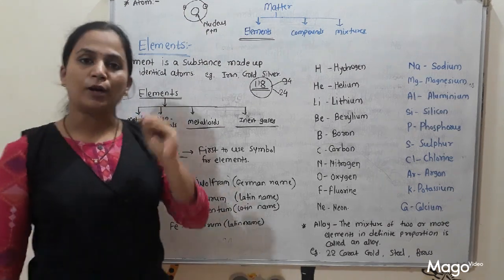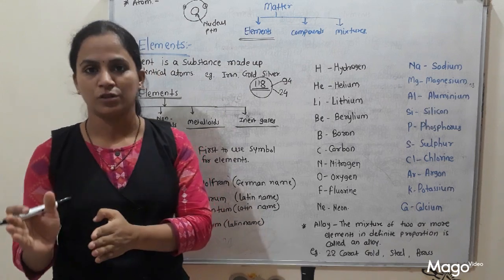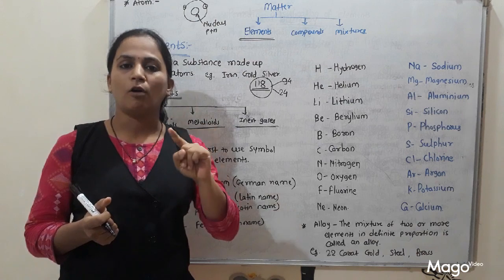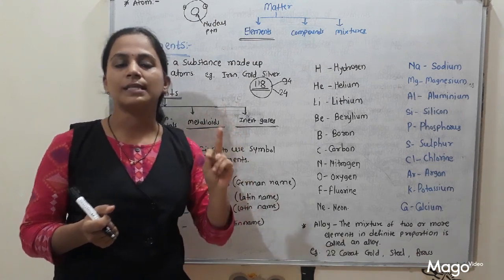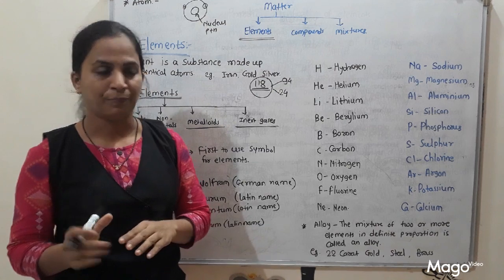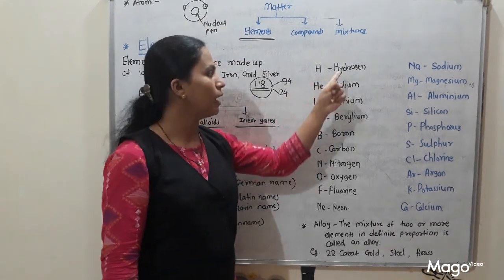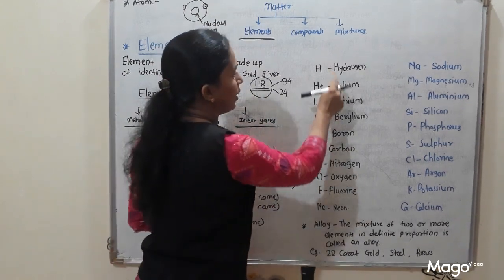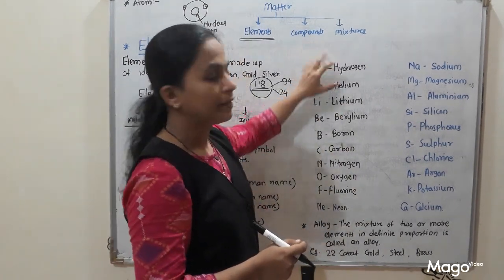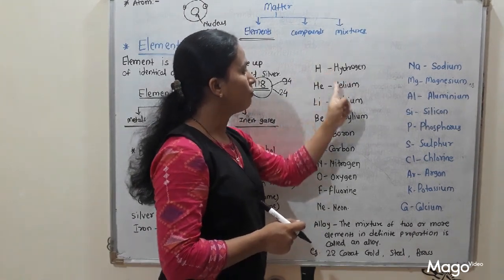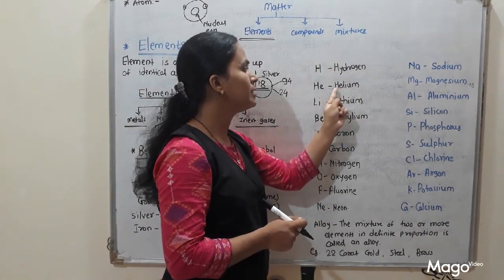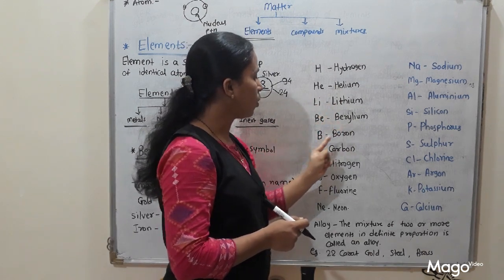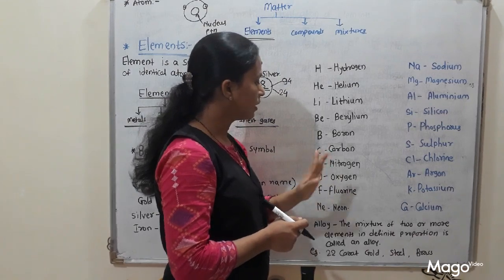When we are talking about hydrogen, the symbol for hydrogen is H. Symbol for helium is He. Normally these symbols are made up of the first and second letter of their English name. Why helium He? Because both hydrogen and helium start with H. That's why for hydrogen H, and for helium the first two letters, He. Then lithium Li, beryllium Be, boron B, carbon C, nitrogen N, like that.